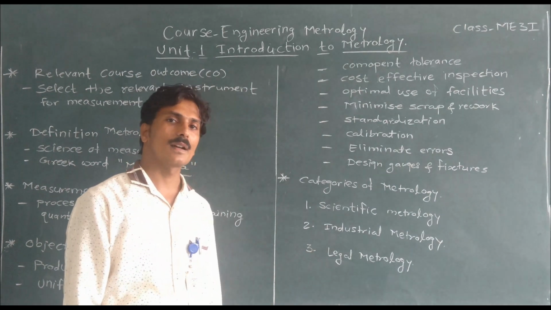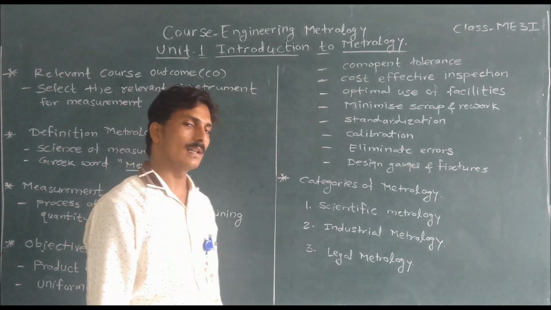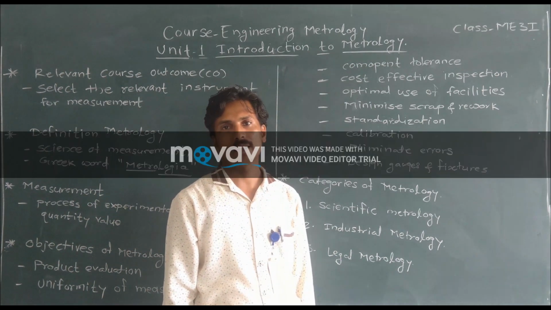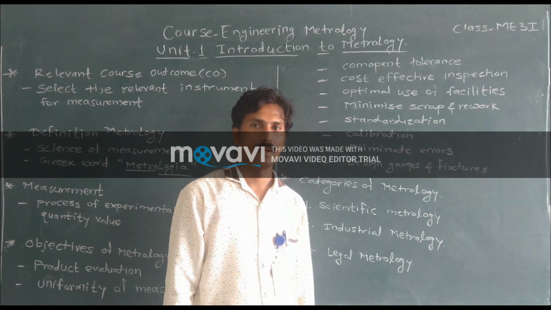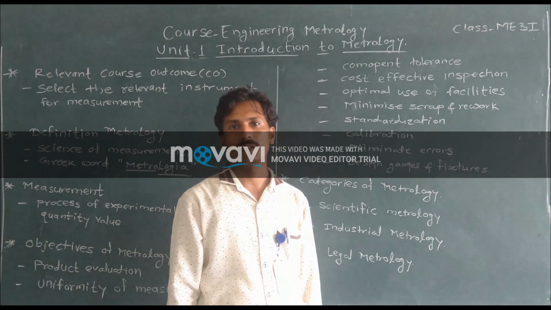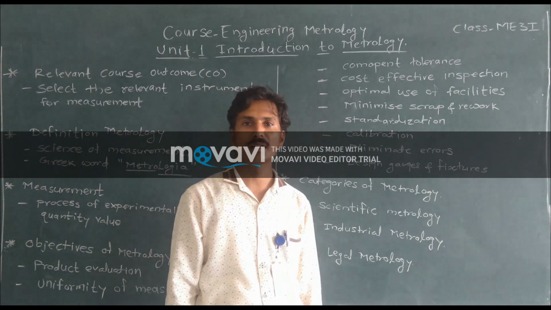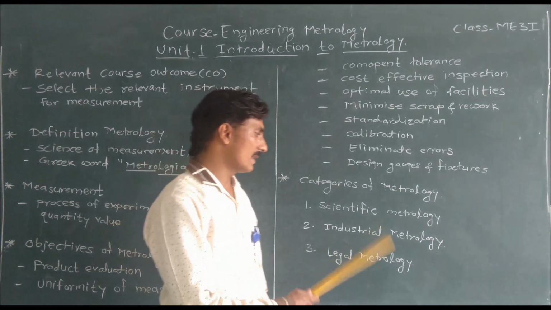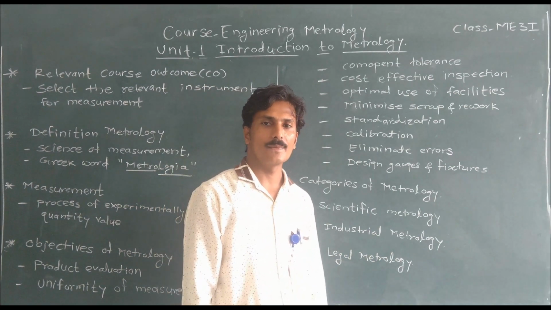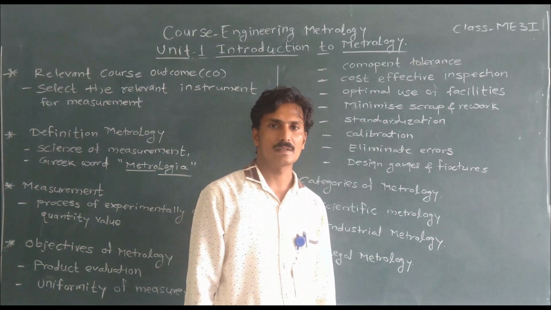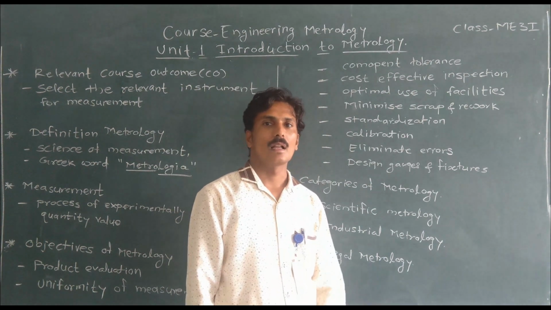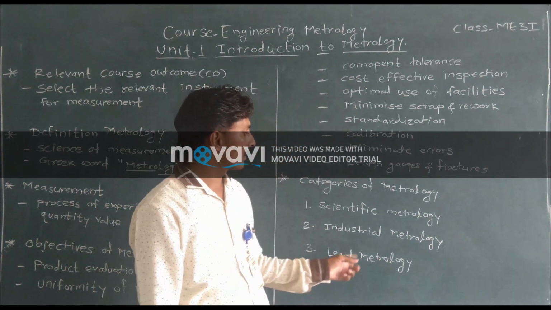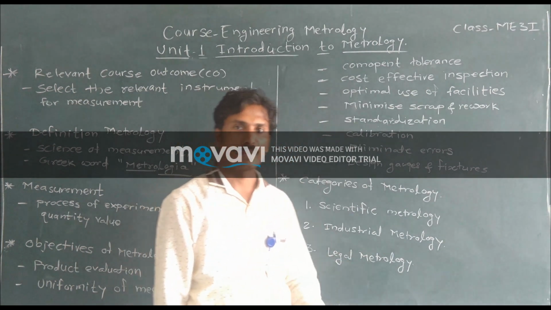Then third category of metrology is legal metrology. Legal metrology comes in where a fair trade is required. Fair trade is generally associated with the citizens of the country. If a citizen purchases certain things, he should get what is actually printed on the price and its net quantity.